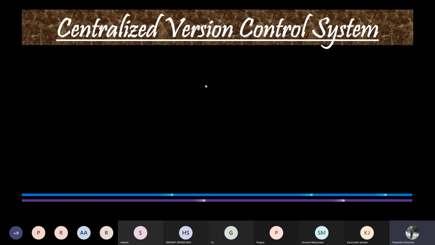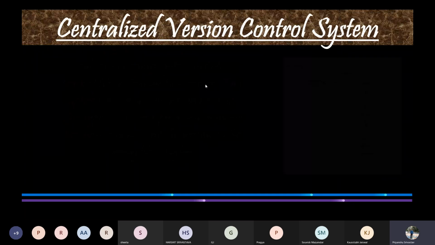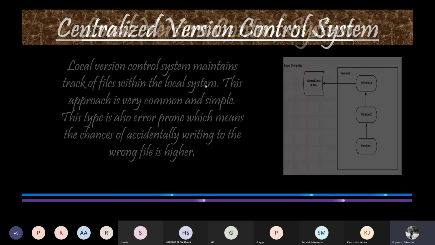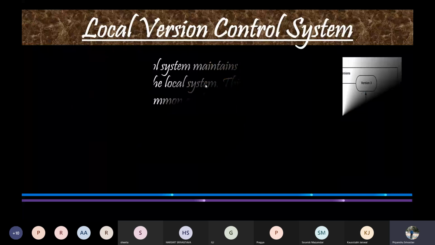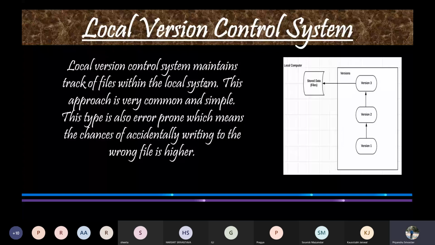Also, this approach does not provide effective collaboration, because all the data and files reside in a single system, so the developers cannot work from different locations. They need a shared system to work on their project. So this type of version control system cannot be used for team projects.